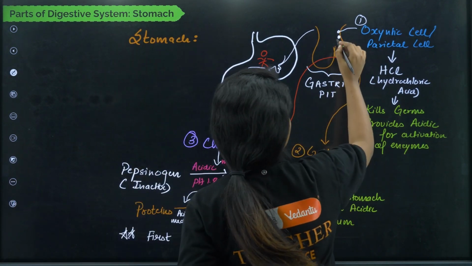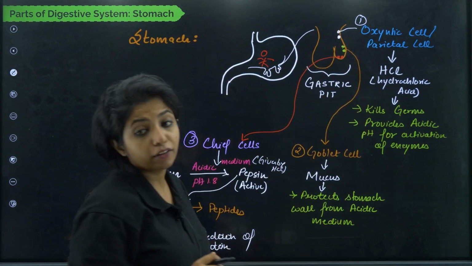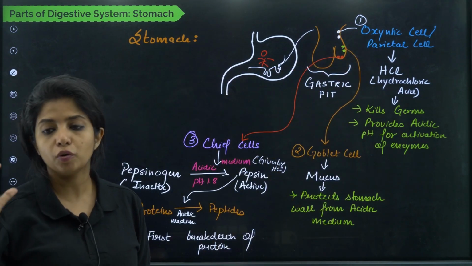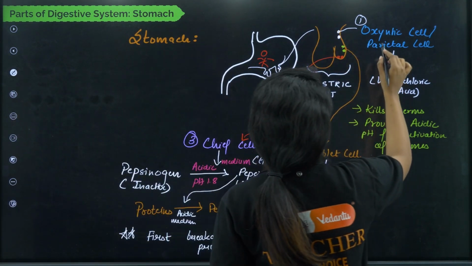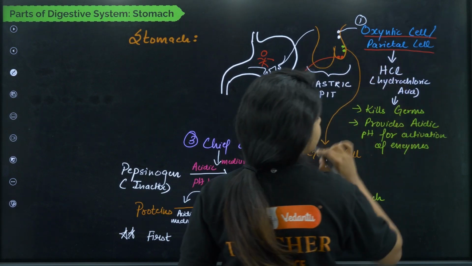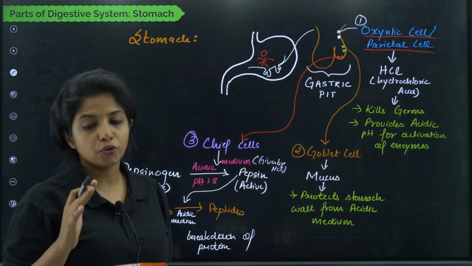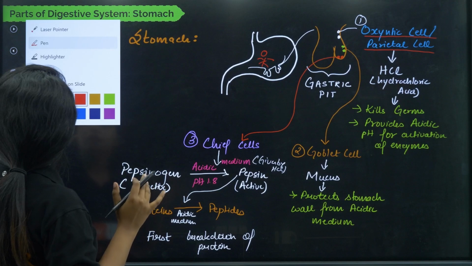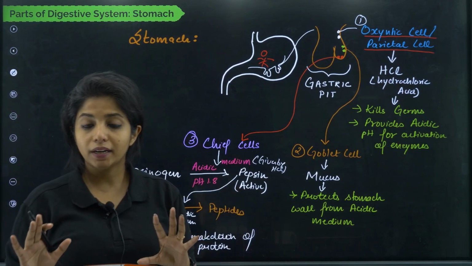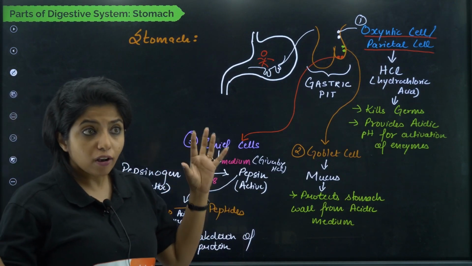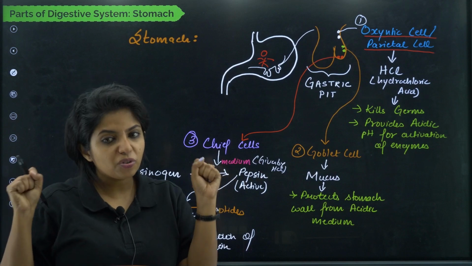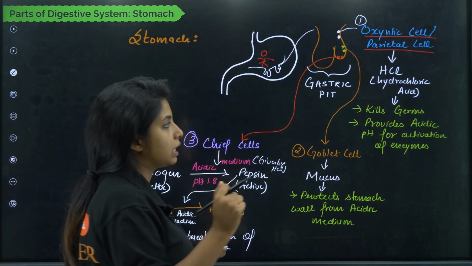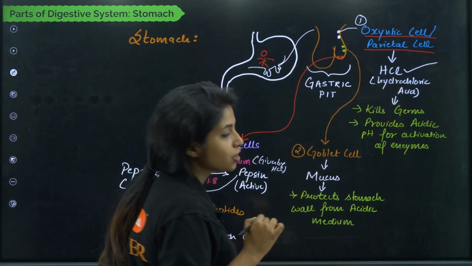Now over here, they have even smaller cells. There are different types of cells about which you have to remember. The first type of cell that you are having is the oxyntic cell or parietal cell. You call it oxyntic or you call it parietal. What do they release? That is important. So ox is kind of dangerous, so you can remember they are going to release something really dangerous, that is hydrochloric acid, HCl.